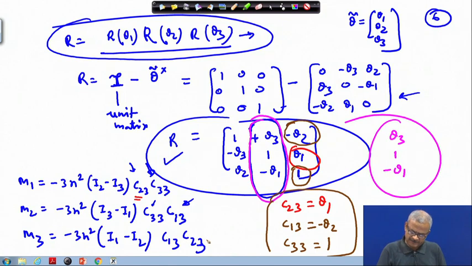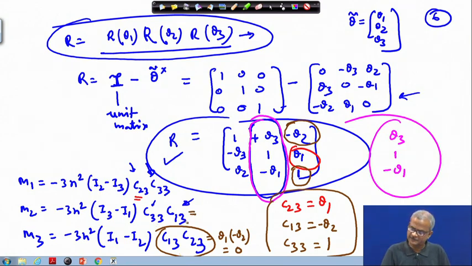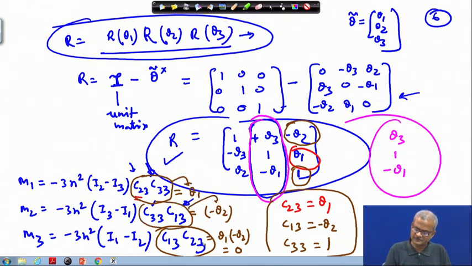So, here itself let us reduce this part. This part will be C13 times C23, you can see C23 times C13, this will be of second order. So, this quantity will be theta 1 minus theta 2, so this will be equal to 0. This is a second order term, so we will neglect it. C33 is 1, C13 is minus theta 2, so this becomes equal to minus theta 2, and this term C23 times C33 becomes theta 1. So, this term is theta 1, this term is minus theta 2, and this term is 0. Okay.